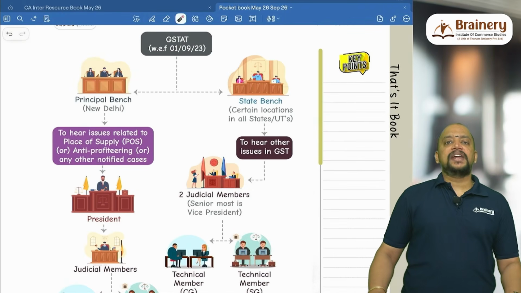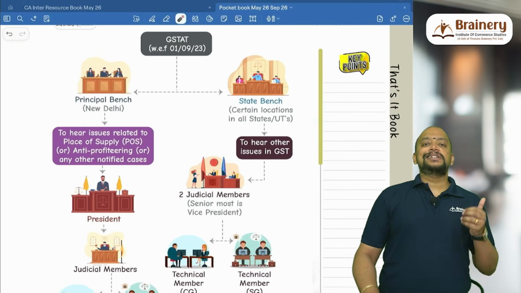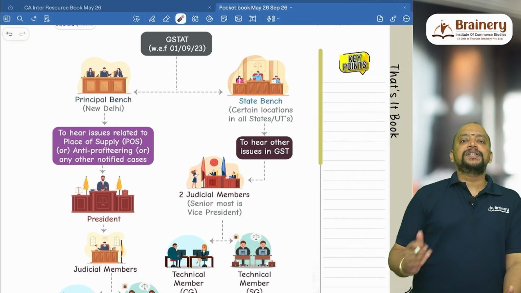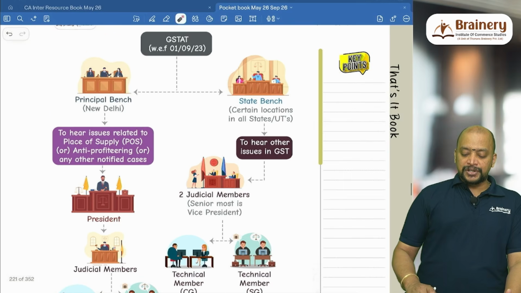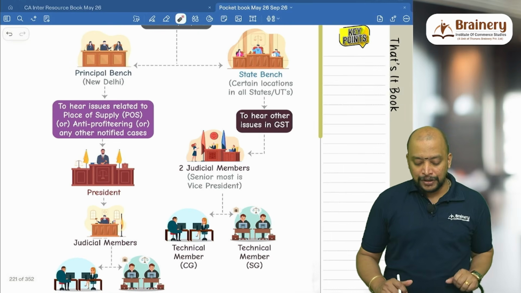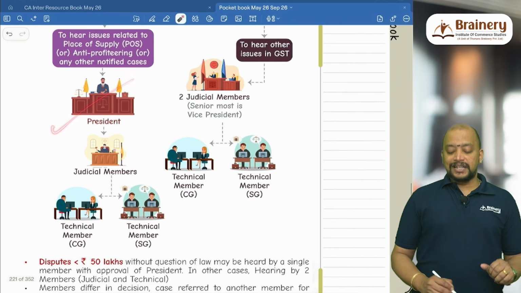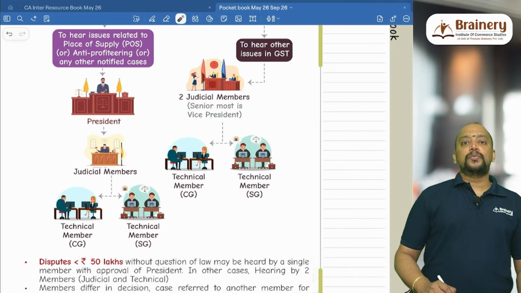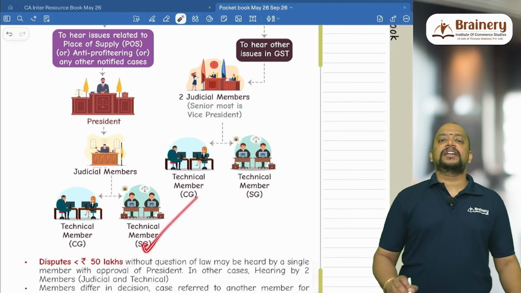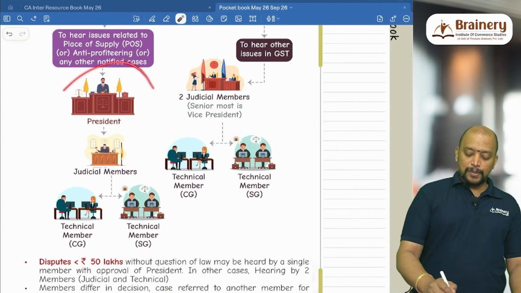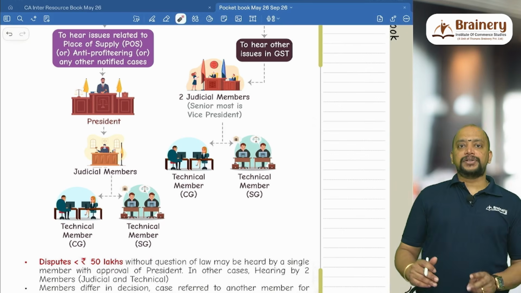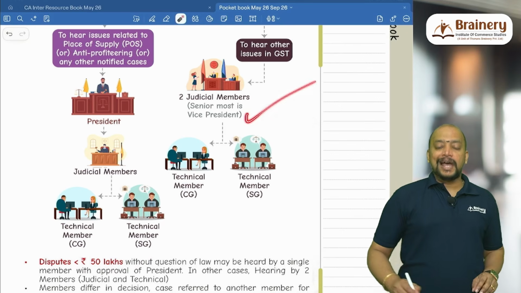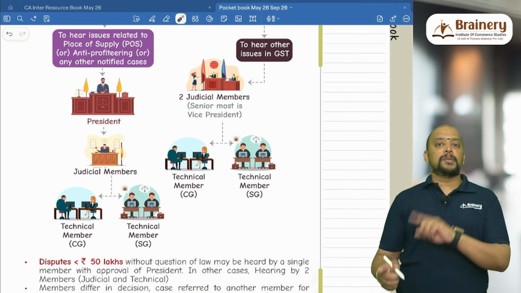In GST AT we have principal bench and state bench. GST AT started operations, and the principal bench is in Delhi and the state bench is in every state. In the principal bench, it will hear 5 issues, which we already know, and there will be a president, judicial members, and 1 technical member of the central government and a technical member of the state government. So this will be the composition of the principal bench. Whereas in the state bench, there will be 2 judicial members and 1 technical member central government, technical member state government.